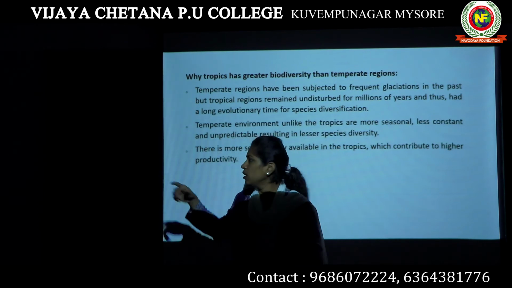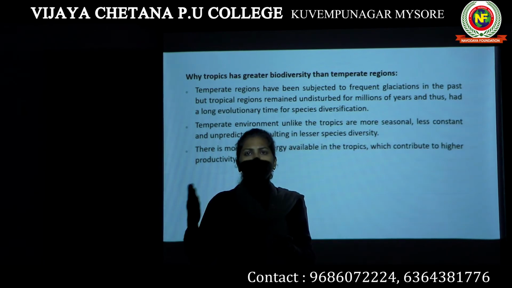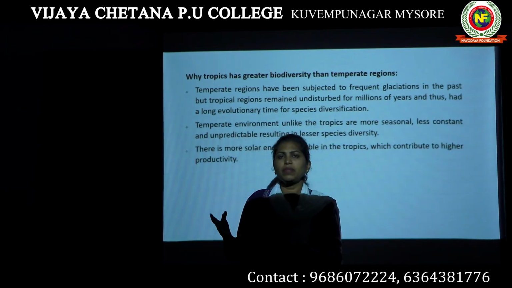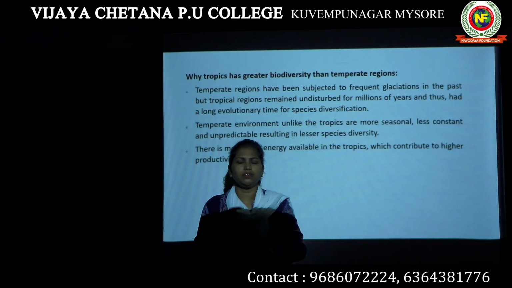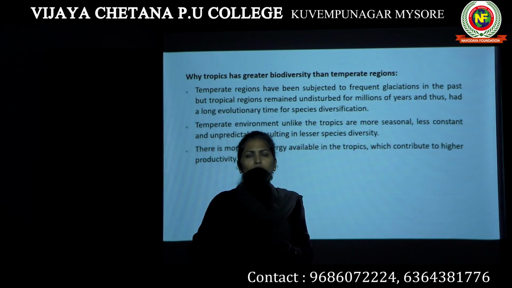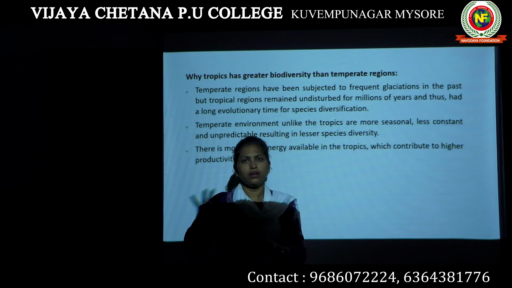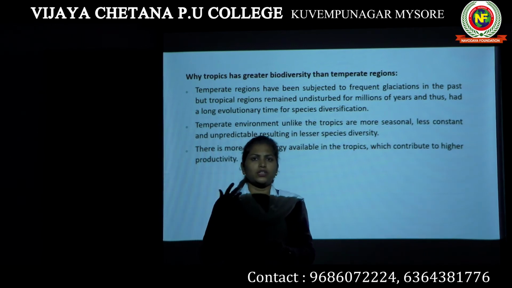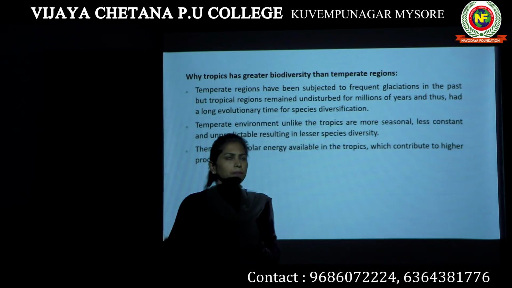Whereas in tropic regions, we just have a summer, a winter, a monsoon. So we have very few seasons compared to temperate regions. That means temperate regions undergo a lot of variation in season and temperature in a year, which affects any species growing in that area.